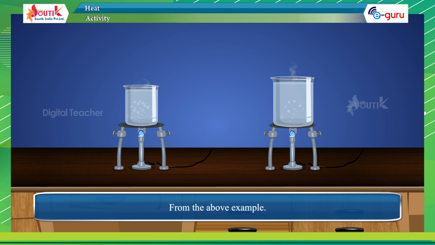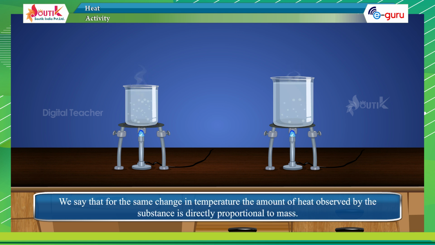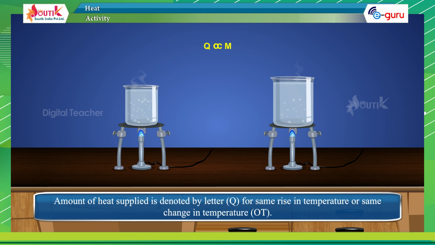From the above example, we say that for the same change in temperature, the amount of heat absorbed by the substance is directly proportional to mass.